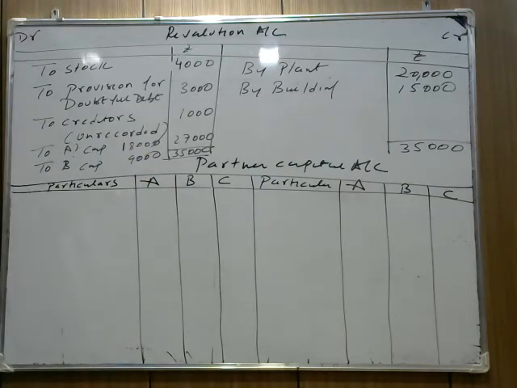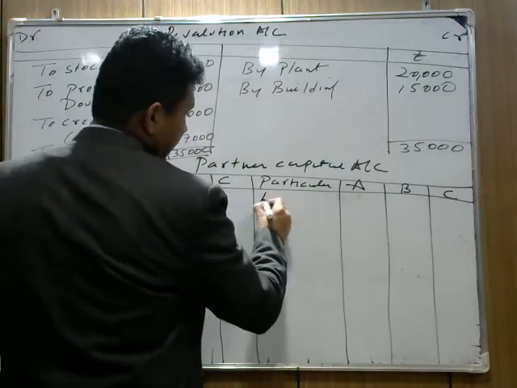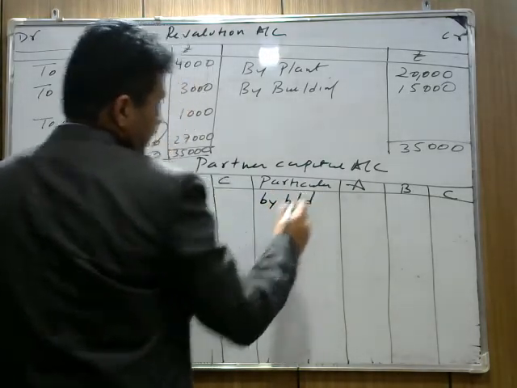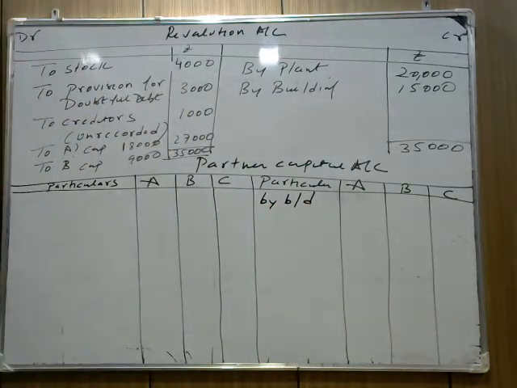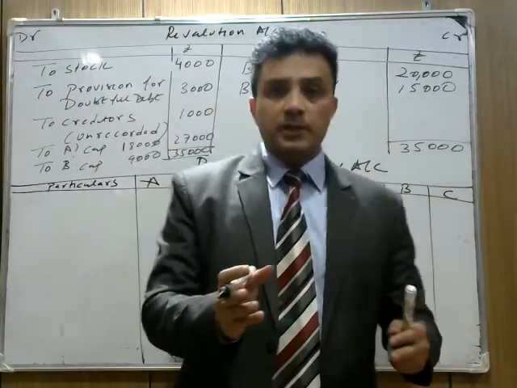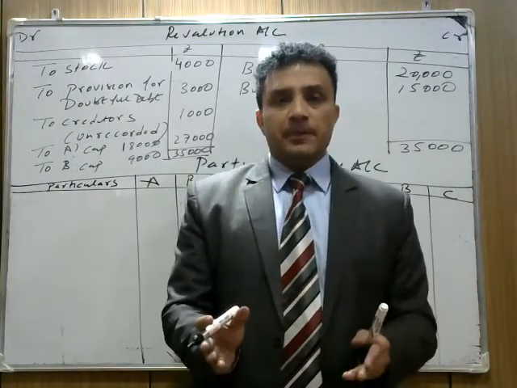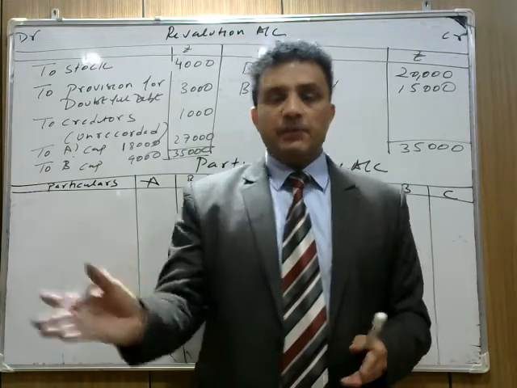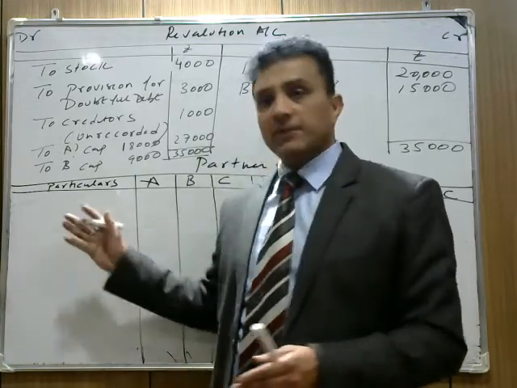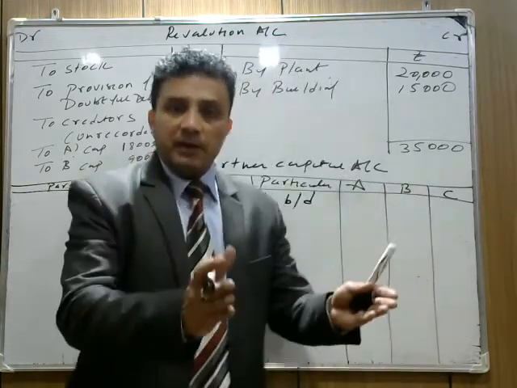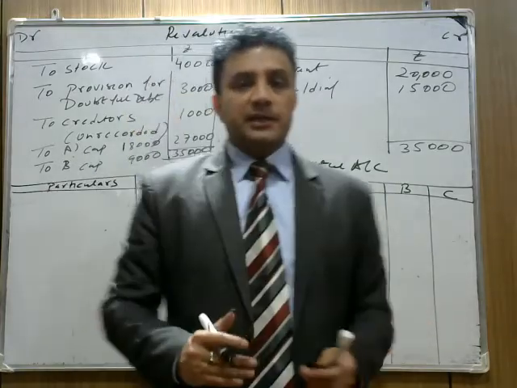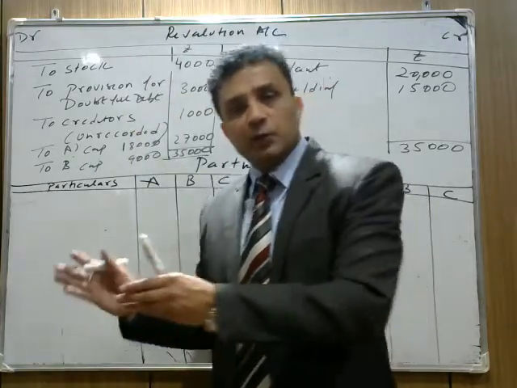Now prepare the partner's capital account first. The first thing, these are the opening balances. We write by balance brought down. Now check in the question, in the old balance sheet, what is the capital account of A and B given. The partner's capital account rule is simple. Whenever capital increases, it will be credited. Whenever capital decreases, it will be debited. जब भी partners की capital बढ़ती है, it should be credited. जब भी partner की capital कम होती है, it needs to be debited.